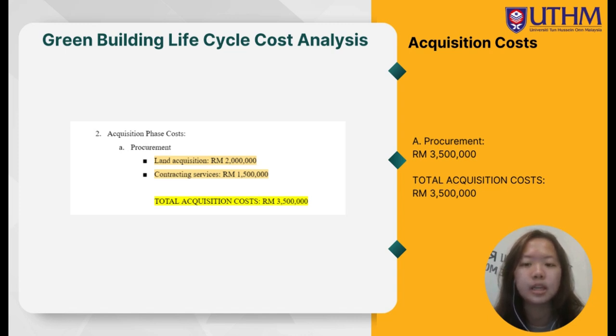Moving on to the next point, we see the acquisition cost that consists of land acquisition and contracting service. The acquisition cost will total 3,500,000 ringgit Malaysia.